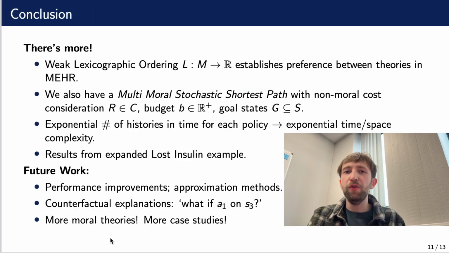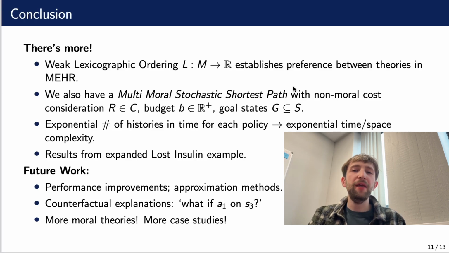There is much more to cover. We can have a weak lexicographic ranking over the moral theories. We can also have a multi-moral stochastic shortest path problem, so we have a fixed budget, and we find the most ethical policy within that budget, which also reaches a goal state. However, there may be an exponential number of histories for each policy, which would lead to exponential time and space complexity for our algorithm. We do have results for an expanded version of the lost insulin example, though it doesn't really show this exponential behavior. We still need to look into that.